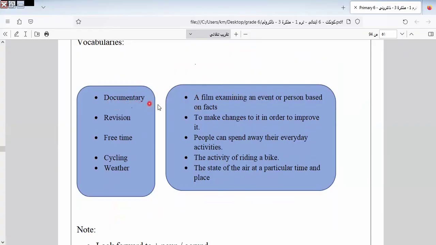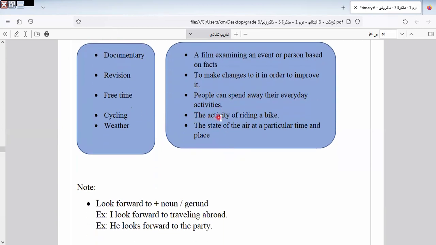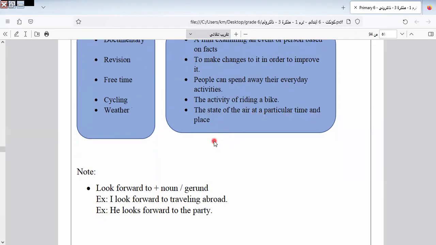This is called documentary, a film examining an event or a person based on facts. Revision, all of us know revision, like we do it now here, to make changes to it in order to improve it. Free time, people can spend away from their everyday activities. Cycling, the activity of riding a bike. Weather, the state of air at a particular time and place.